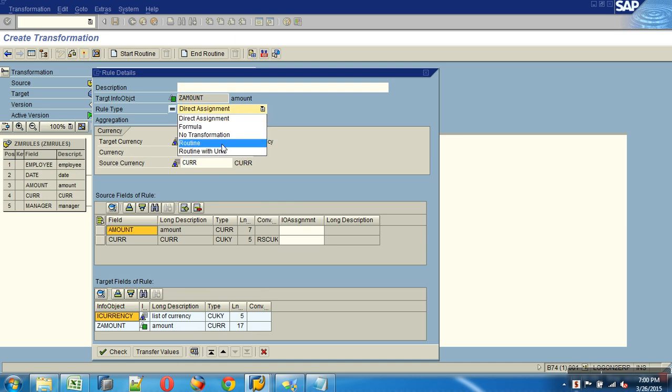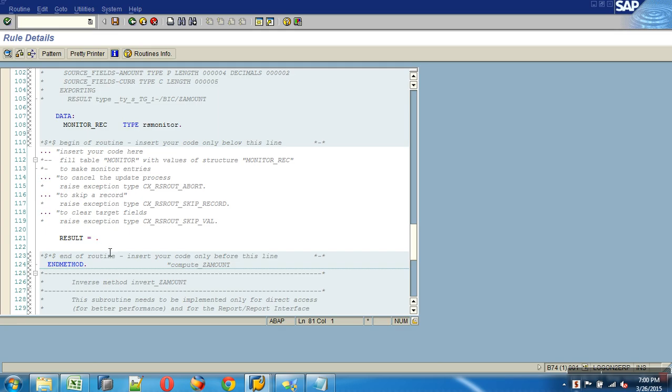I only have to worry about the key figure mapping, the routine. Result equals source_fields of amount into 10 divided by 100. To set the precedence of the operations I can put parentheses.